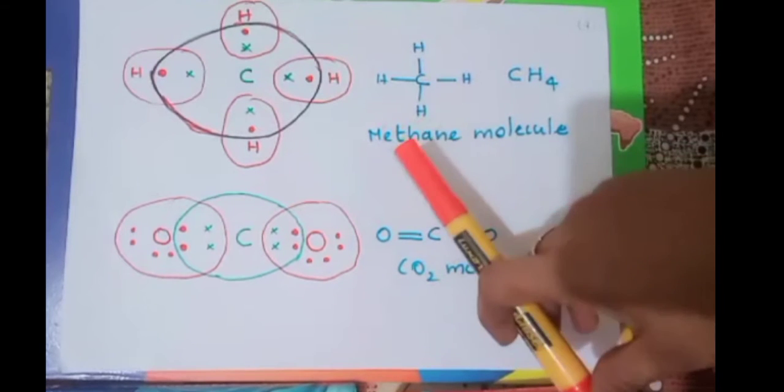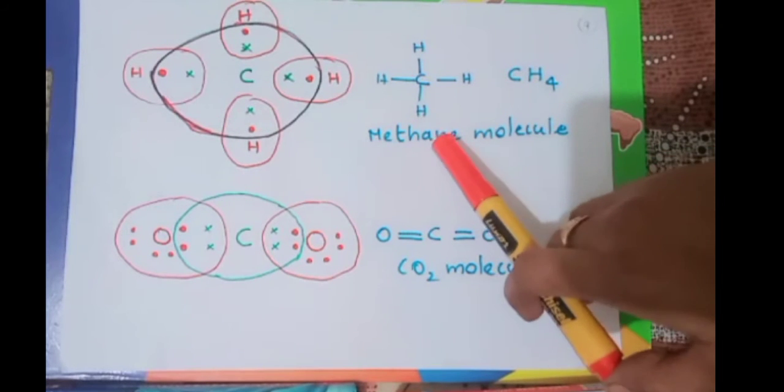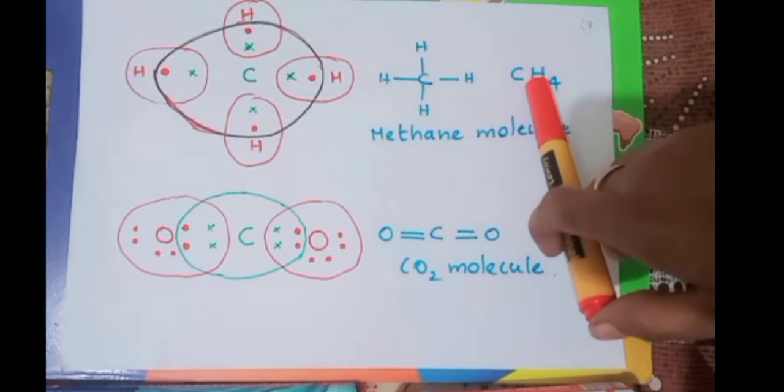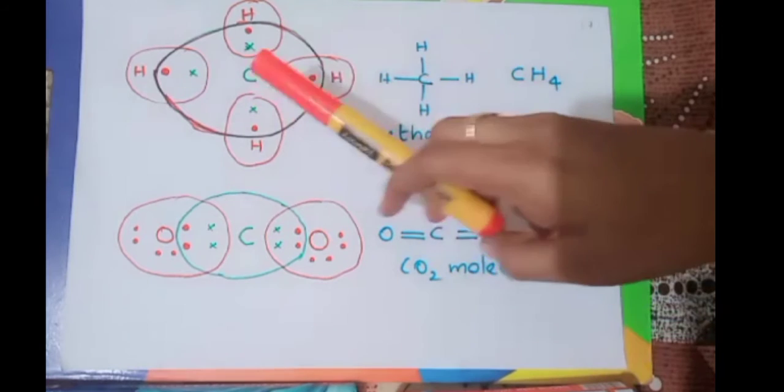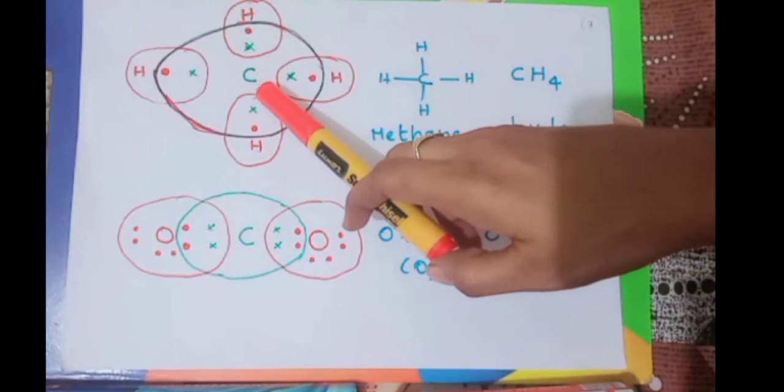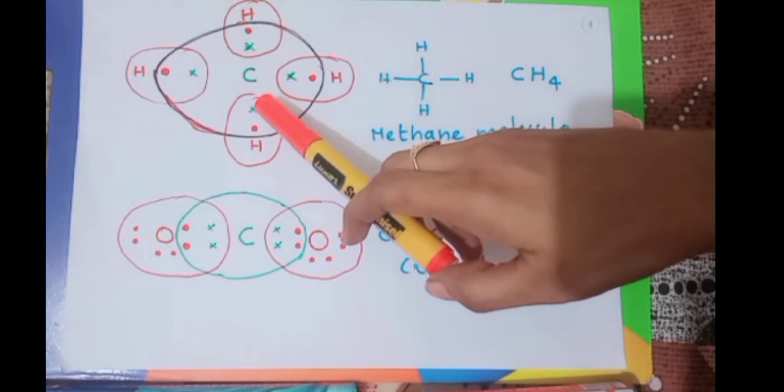Okay. Next we are discussing how a covalent bond is present in carbon containing compounds. First we are discussing the compound methane, CH4, and how the CH4 molecule is formed. Look here, the carbon atom, we know its valence electrons are 4.